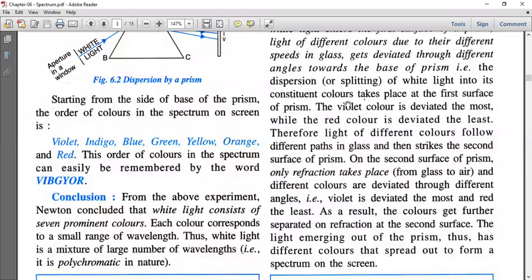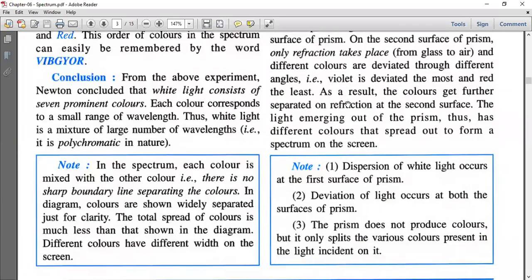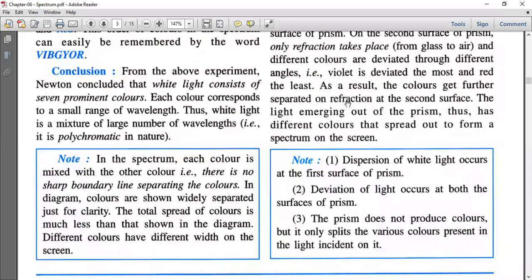The light emerging out of the prism has different colors that spread out to form a spectrum on the screen. Whatever light is coming out from the prism will have different color bands. This color band is known as the spectrum. So here you can see that dispersion of white light occurs at the first surface of the prism. Deviation of the light occurs at both surfaces of the prism.